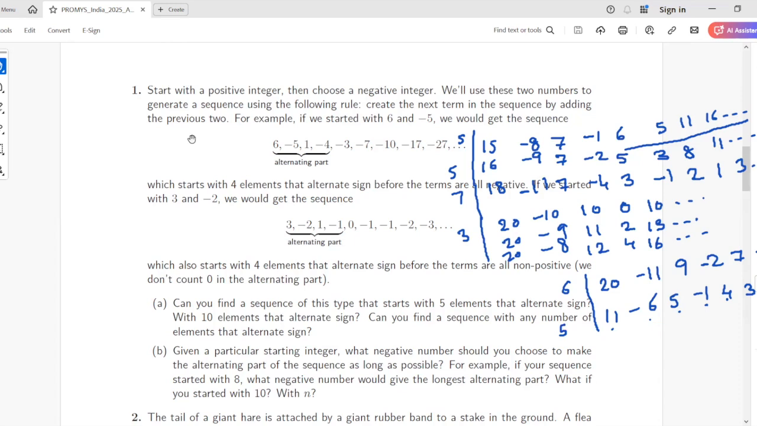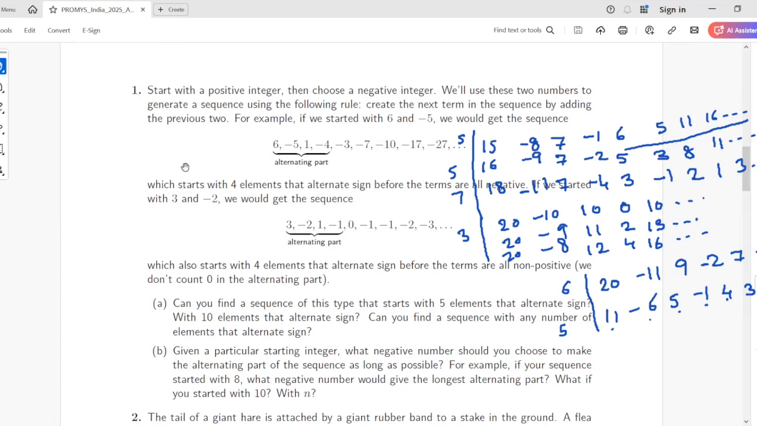So 6 is bigger than half of 11, right? So the second number should be either half or bigger than half. Then you will get a longer sequence with 20 and 11, no? It goes 20 minus 11, 9 minus 2, 7, and then 7 minus 2 is 5 only, right? After that, everything is positive. Sorry, you should do first number plus second number, no? Yeah, so minus 2 plus 7 is plus 5. Okay, after that it's all positive.